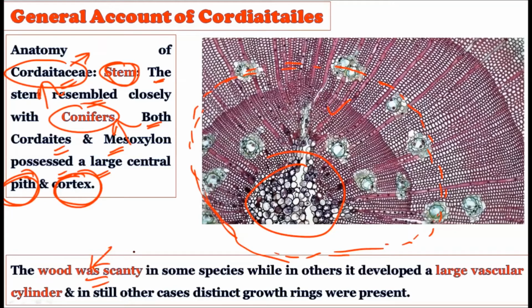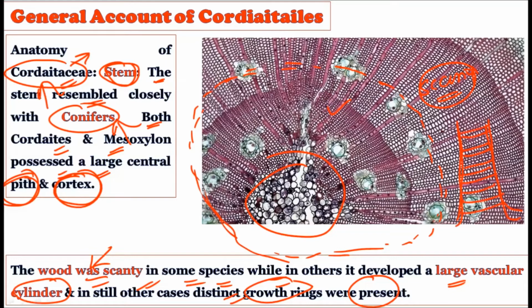Yes, there are some woods which are showing scanty wood in their species, in their stems, right? In some species, while the others develop a large vascular cylinder. A large vascular cylinder is created, and in still other cases, distinct growth rings were present. So diversity is there. Some wood is showing scanty wood, primary wood, simple wood, while the others were showing the presence of a large vascular cylinder, that means secondary growth is there. A very thick stem is there and secondary growth is there, and sometimes growth rings were also present, which shows the presence of secondary growth.